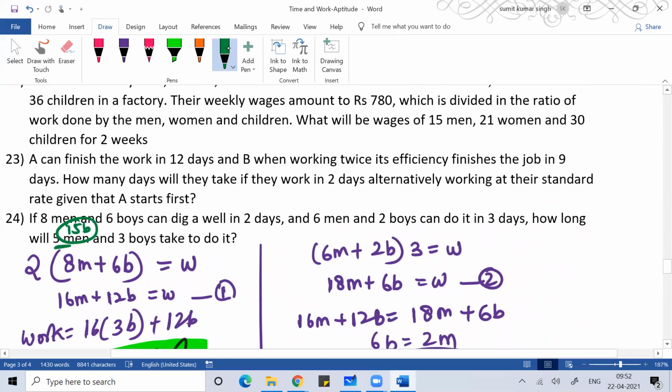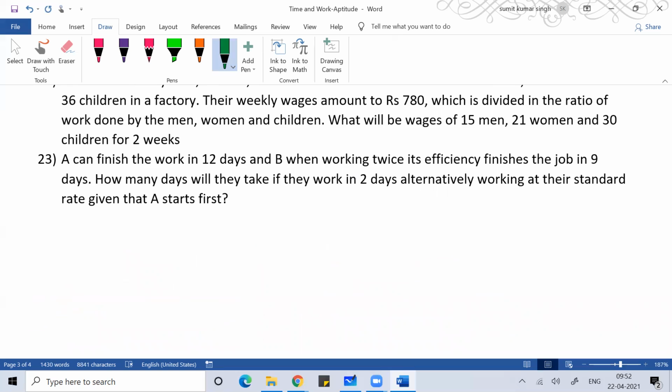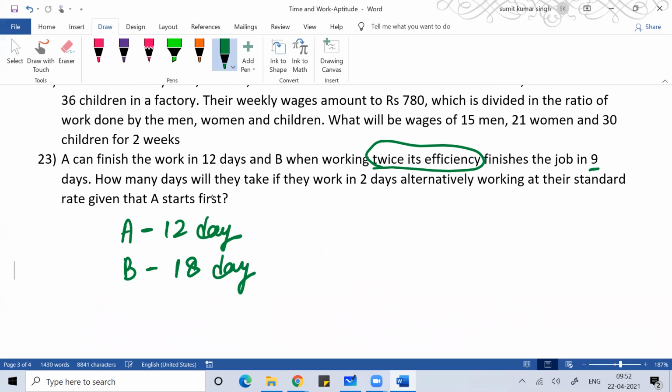Here, if you see question number 23, A can finish the work in 12 days, and B, when working with twice its efficiency, finishes the job in 9 days. So if you give the work to A, A can finish it in 12 days. And if you give the same work to B working at twice its efficiency, B does it in 9 days. So if B works with normal efficiency, B will complete this work in 18 days. Simple concept.